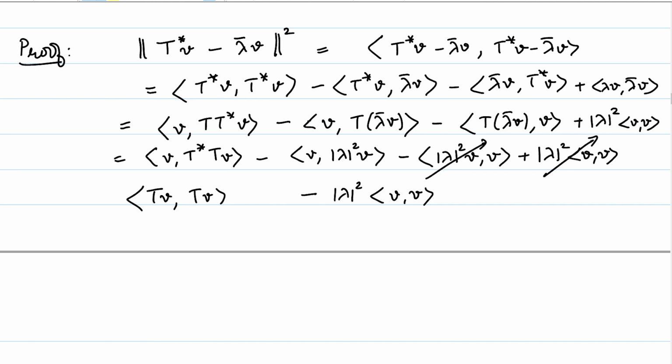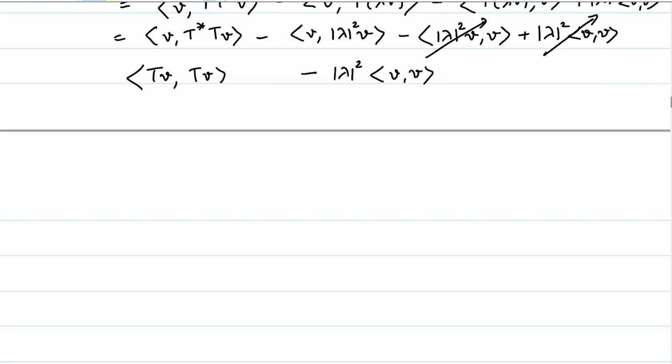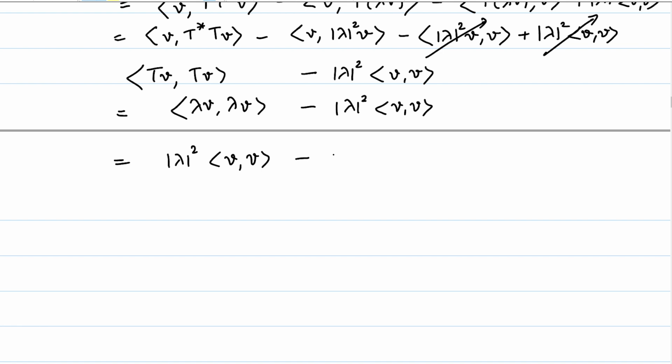So, that is what we have used here, and we will now use the fact that this is lambda v and again lambda v, because v is an eigenvector of T, minus mod lambda square times the inner product of v with itself. But this is equal to lambda times lambda bar, which is mod lambda square, times the inner product of v with itself, minus mod lambda square times the inner product of v with itself, and which is equal to 0.